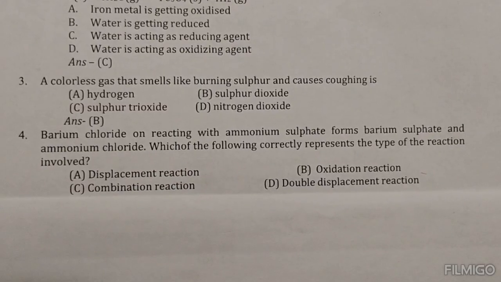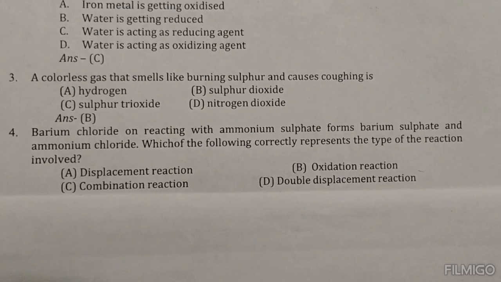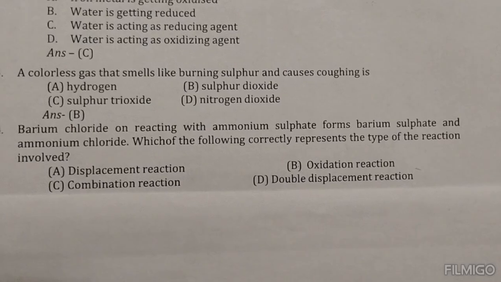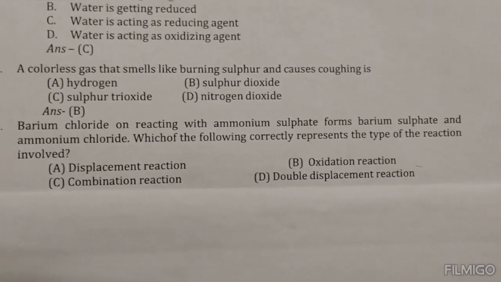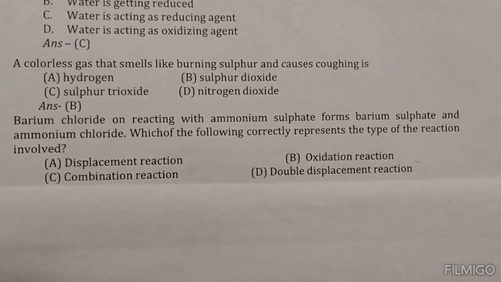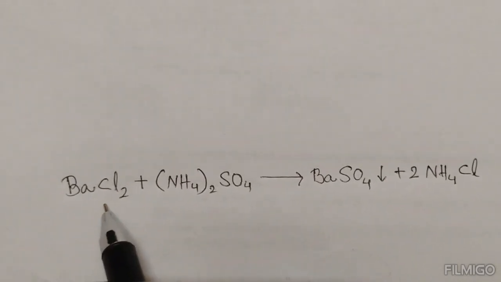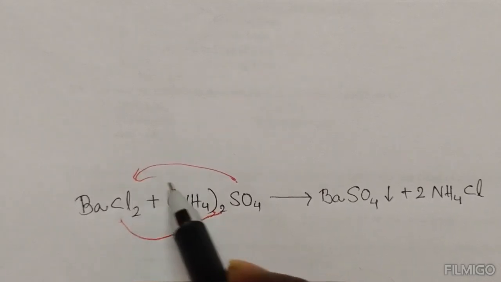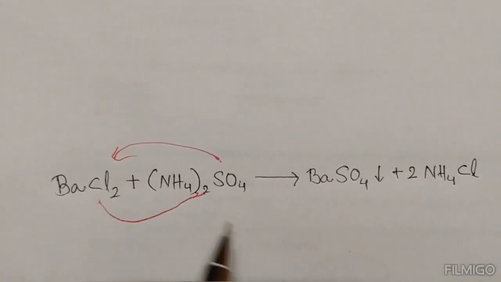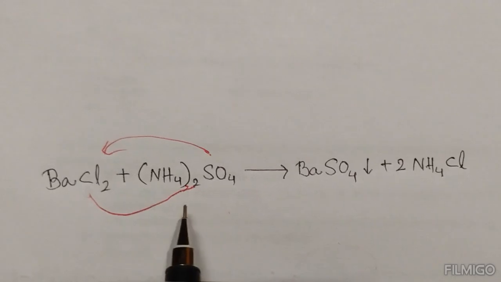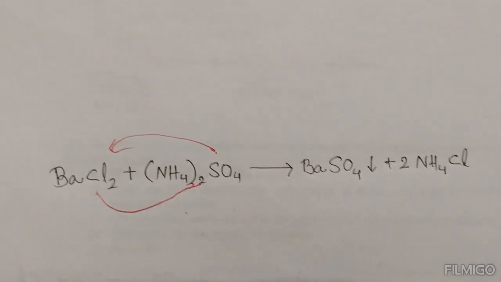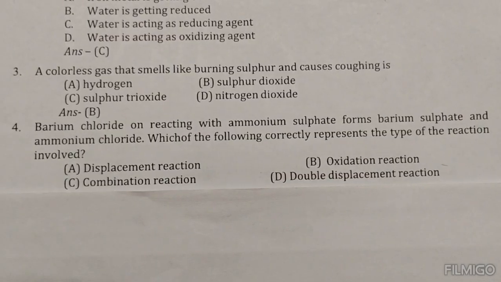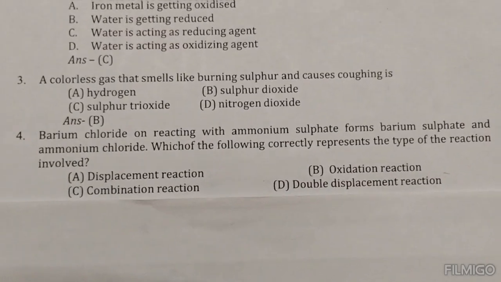Number 4. Barium chloride on reacting with ammonium sulfate forms barium sulfate and ammonium chloride. Which of the following correctly represents the type of reaction involved? In this reaction, both of these are getting displaced. That's why it is a double displacement reaction. So option D is the correct option.